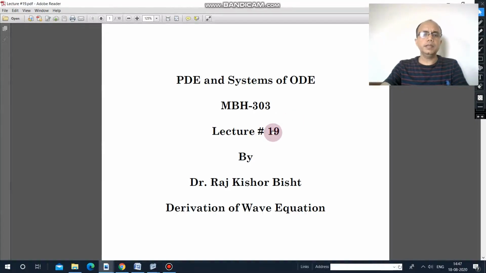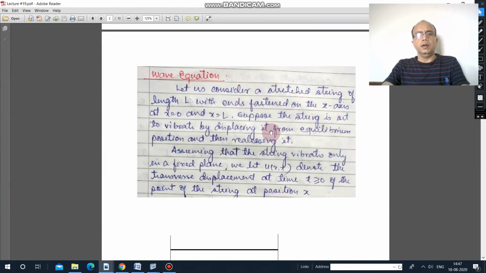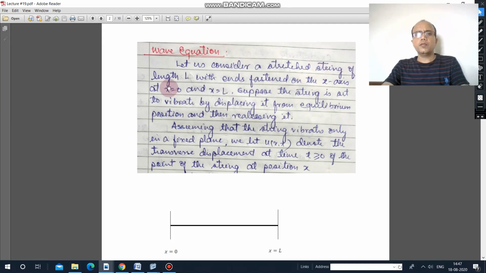Hello everyone. In this lecture, we will derive the wave equation. Let us consider a stretched string of length L with ends fastened on the x-axis at x equal to 0 and x equal to L. And suppose the string is set to vibrate by displacing it from its equilibrium position and then releasing it. Assuming that the string vibrates only in a fixed plane, we let u(x,t) denote the transverse displacement at time t greater than or equal to 0 of the point of the string at position x.